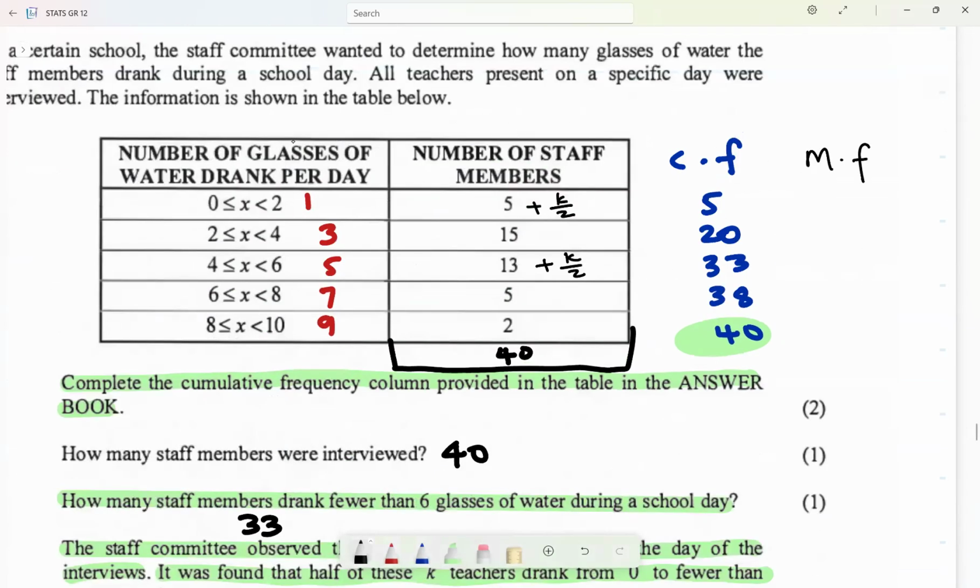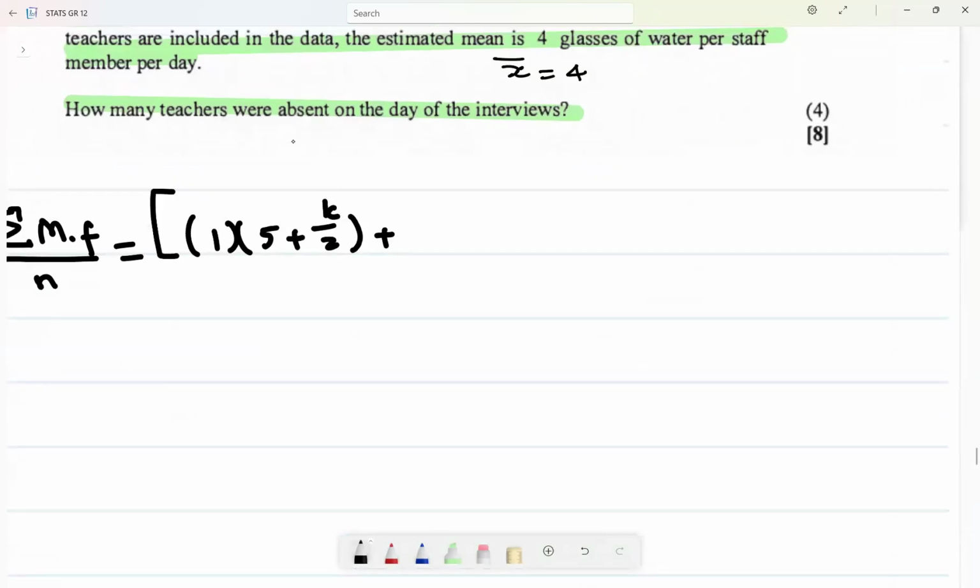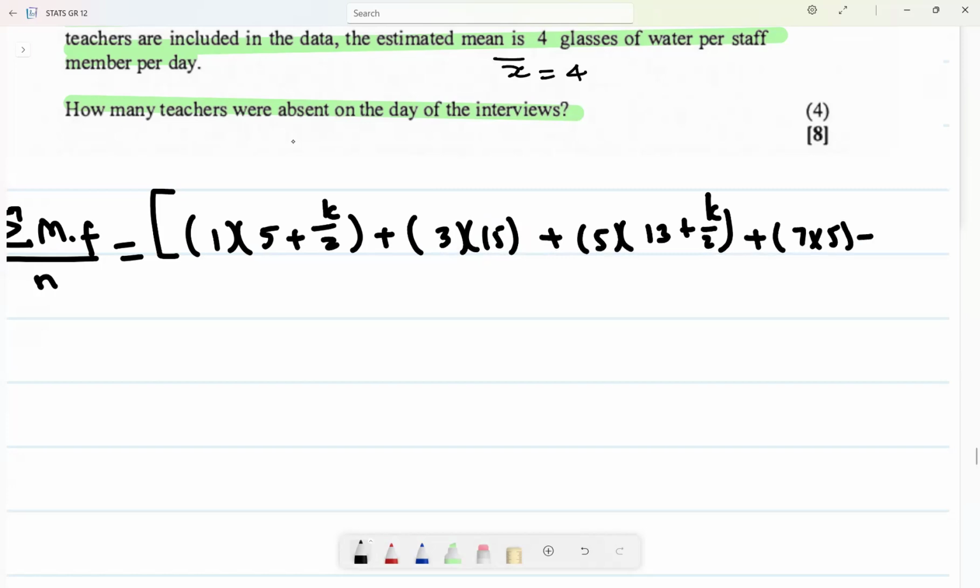This is what I have done so far, and then I'm going to add the rest, which is 3 multiplied by 15, and then 5 multiplied by 18 plus k divided by 2, plus 7 times 5 plus 9 times 2.